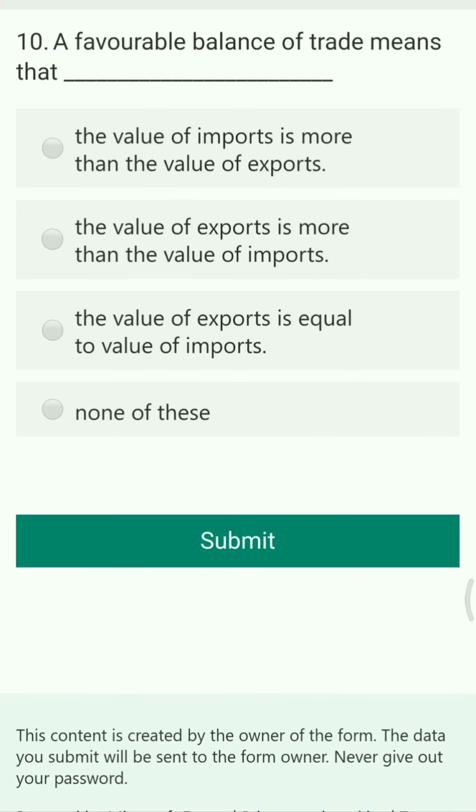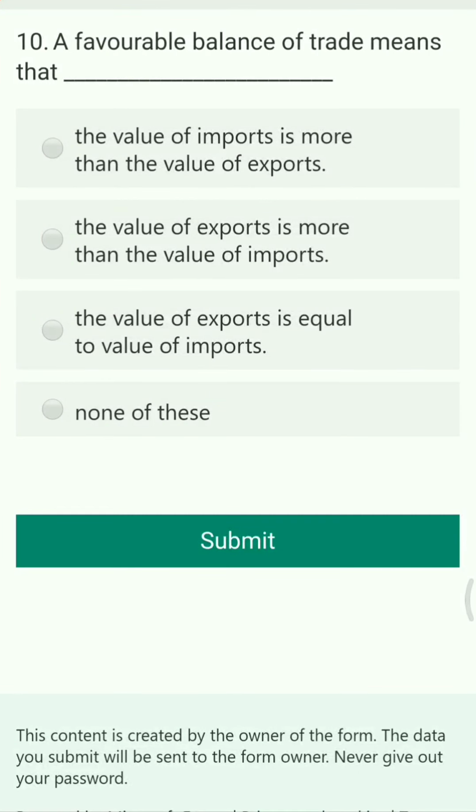A favorable balance of trade means that dash. The value of import is more than the value of export, the value of export is more than the value of import, the value of export is equal to the value of import, and none of the above. So favorable balance of the trade means what?